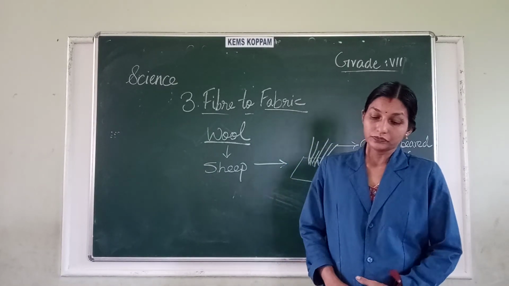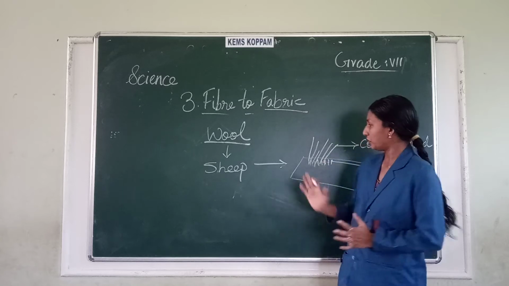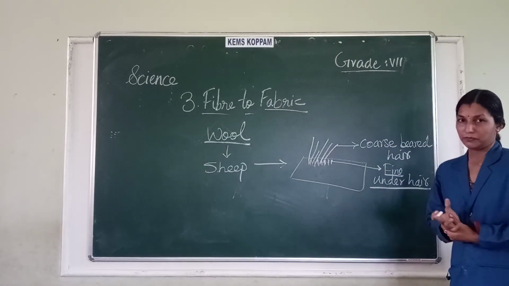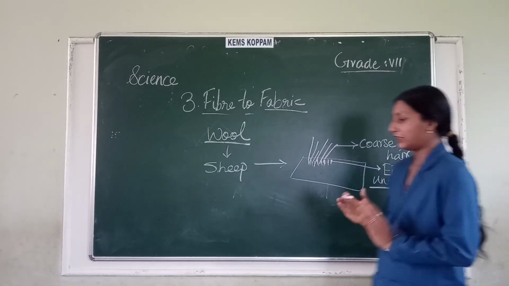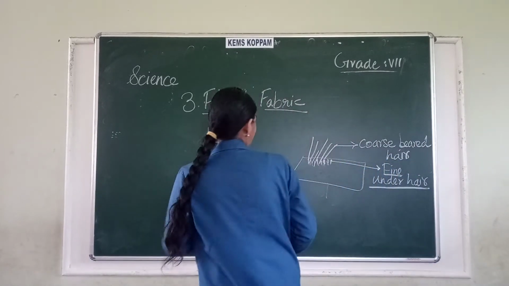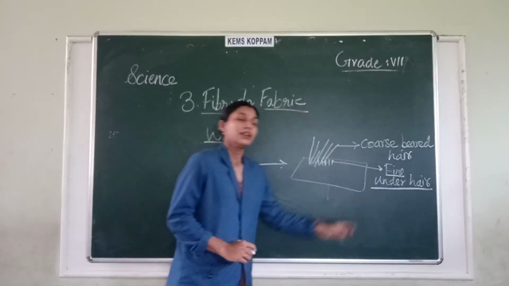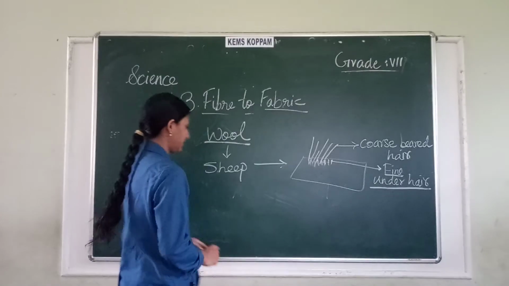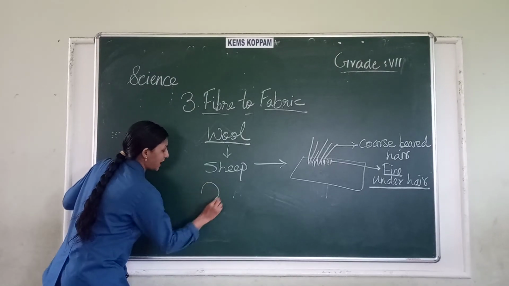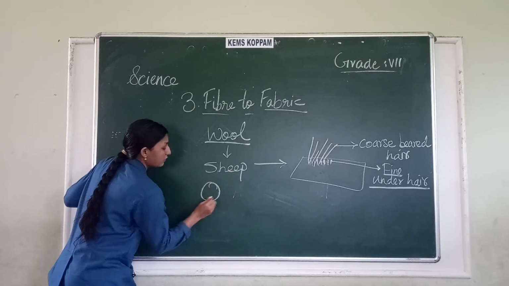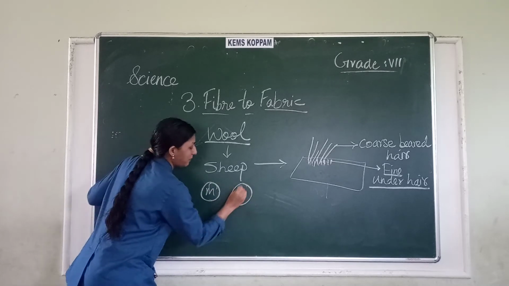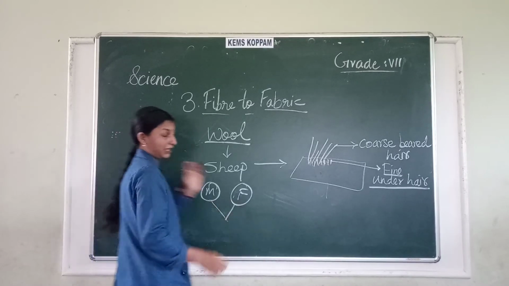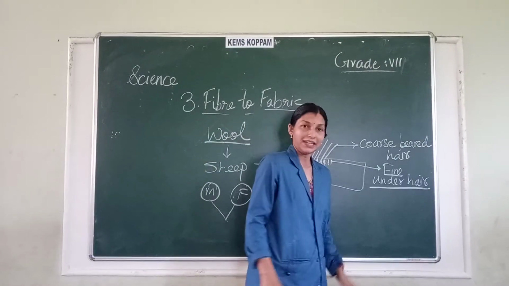Now, how can we select a sheep based on this? The sheep should have a large amount of fine under hair. So two parent sheep, a mother sheep and a father sheep, are selected which have a large amount of fine under hair.